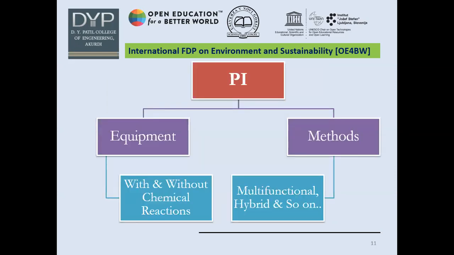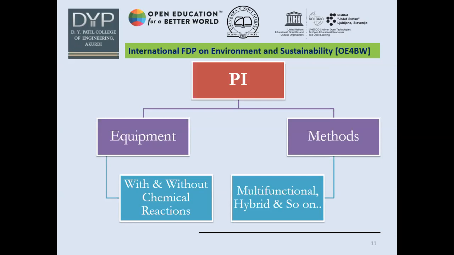For that purpose, I discussed process intensification in order to have a sustainable goal for week two's video, where process intensification can be carried out in terms of equipment and methods. The subject, chemical process design, deals with designing the process along with the combination of various equipment, and the method of working is also of equal importance.